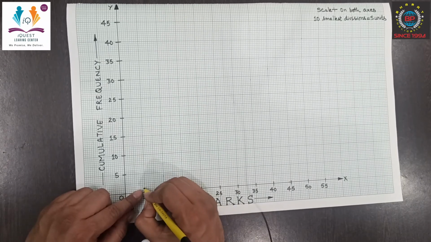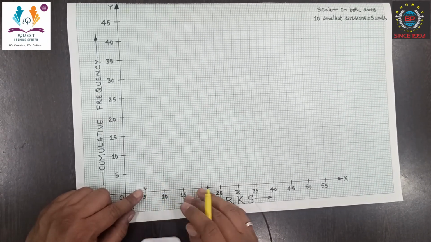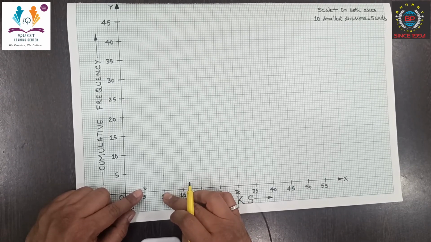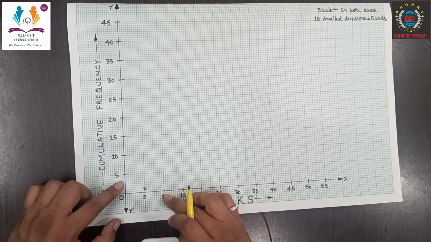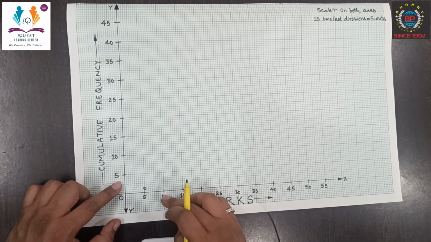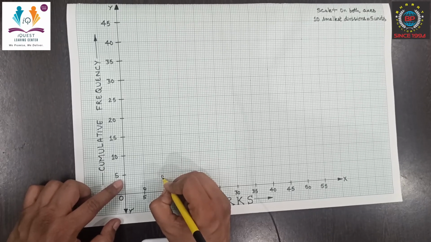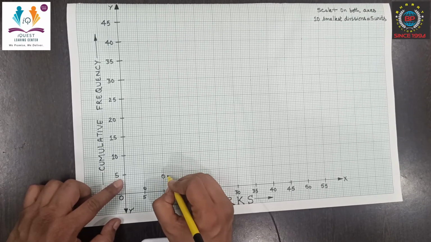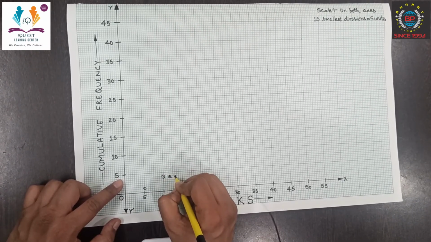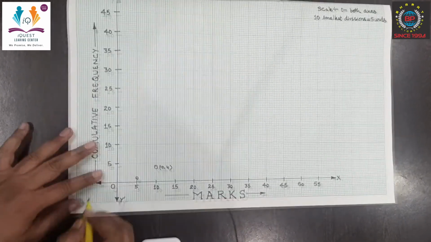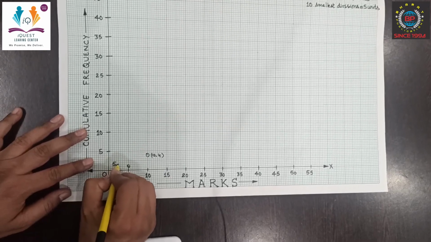So this is our point 5, 1. Next, 10, 4. On the x-axis we need 10, and on the y-axis we need 4.